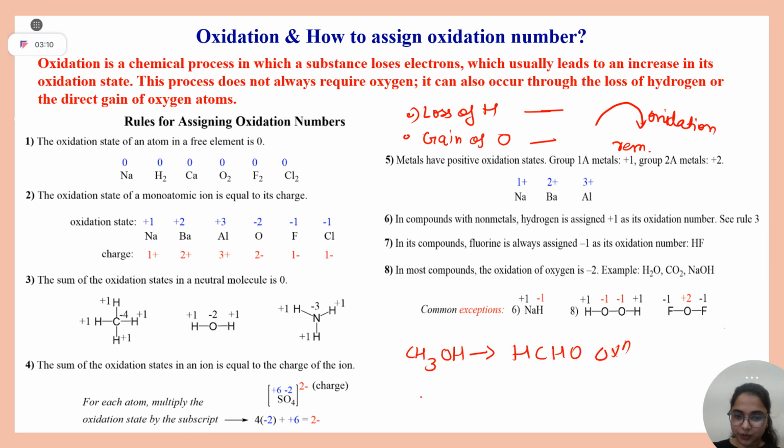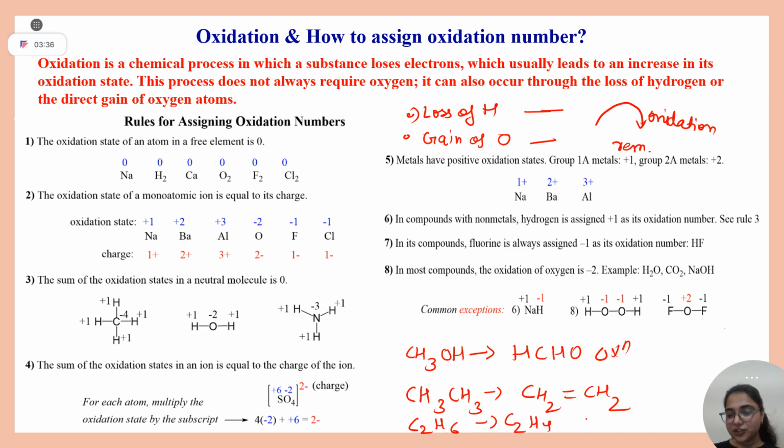Now, next question. This is CH3CH3, and it changes into CH2=CH2. C2H6 changing to C2H4.